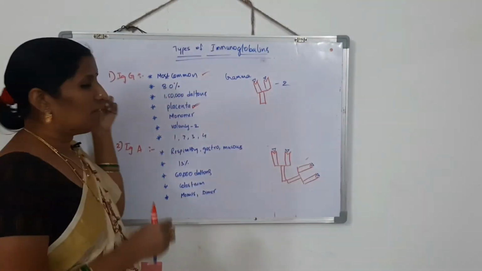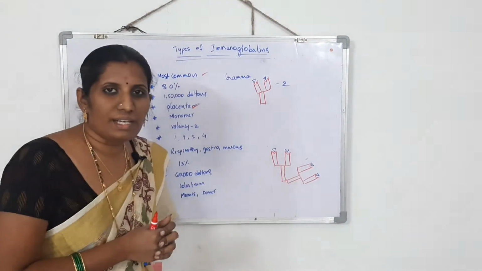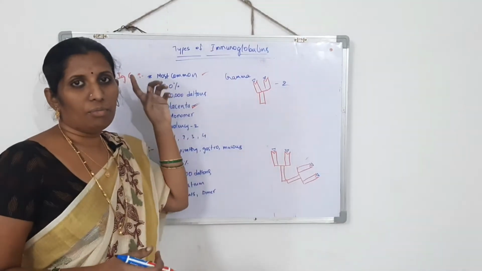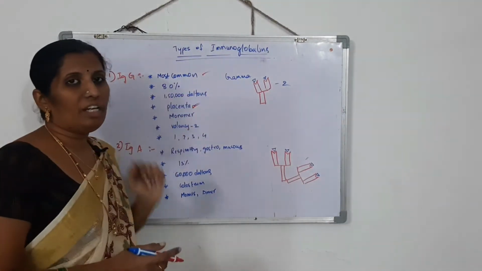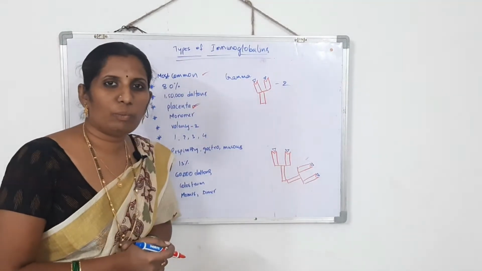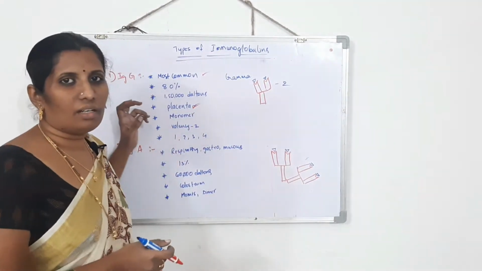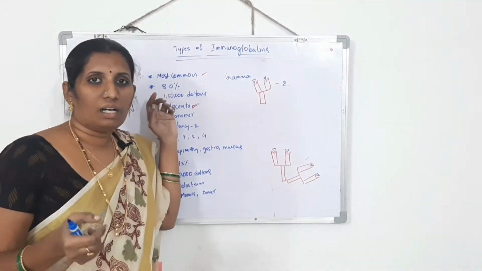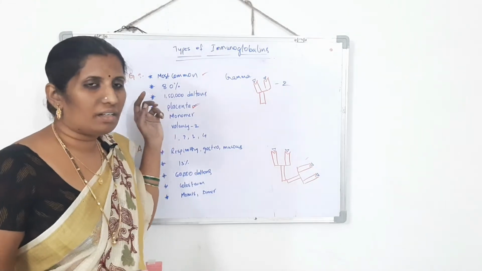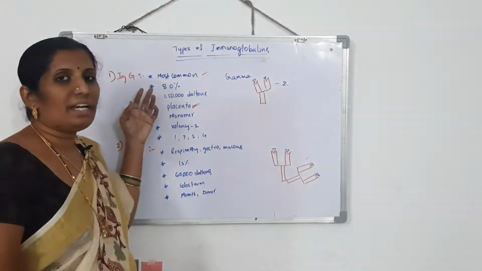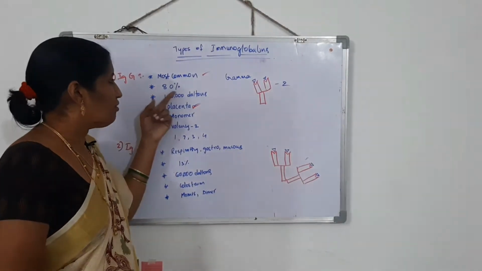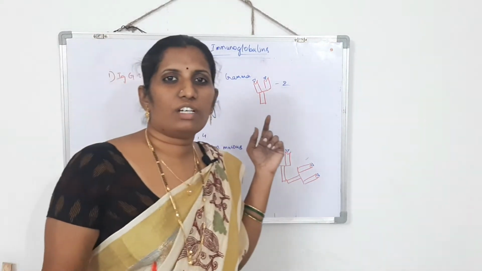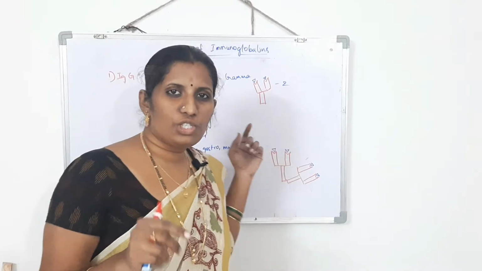Okay, Nana? Once again I am repeating, IgG antibody is known as the gamma immunoglobulin. It is the most common immunoglobulin seen in our human body serum, and 80% of the human body immunoglobulins are IgG type only. It has the molecular weight of 1,50,000 Daltons, and the only immunoglobulin which will cross the placenta is IgG.